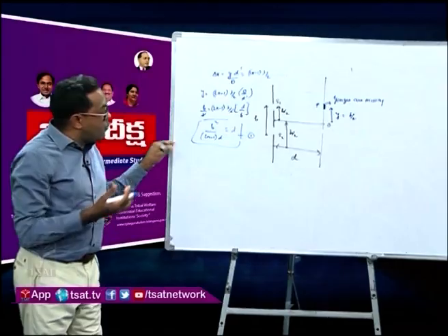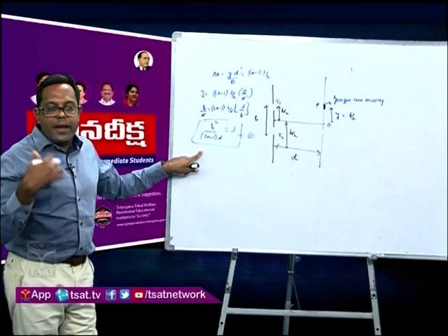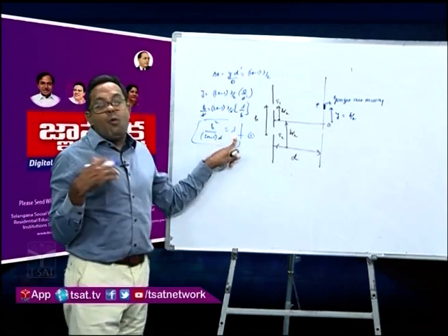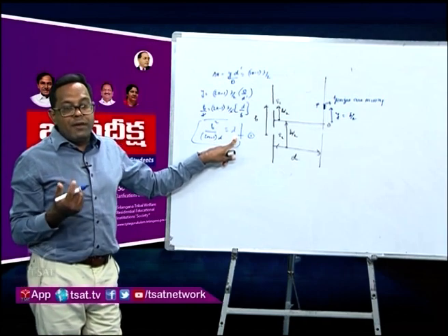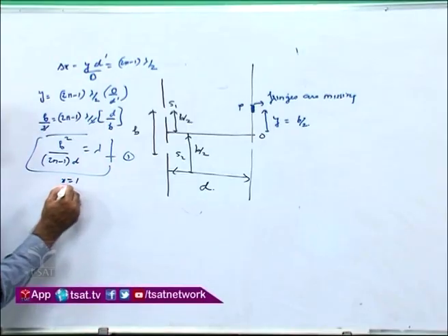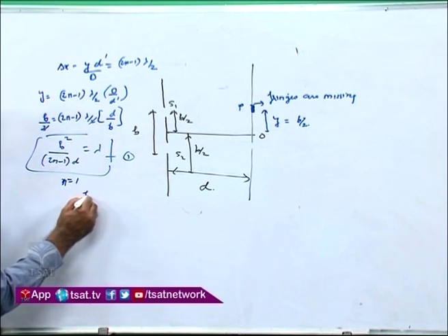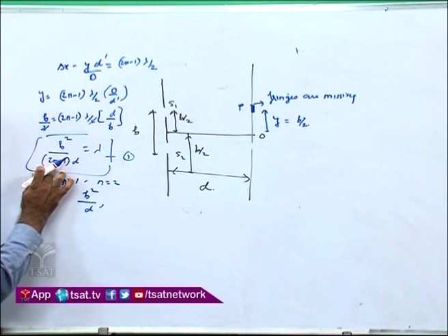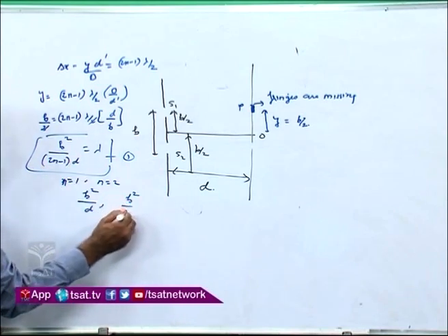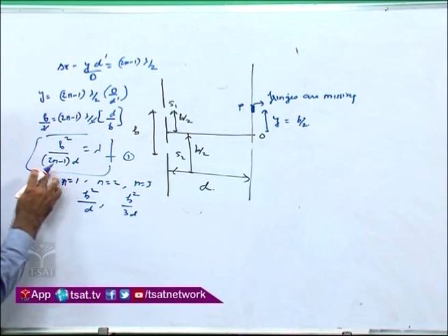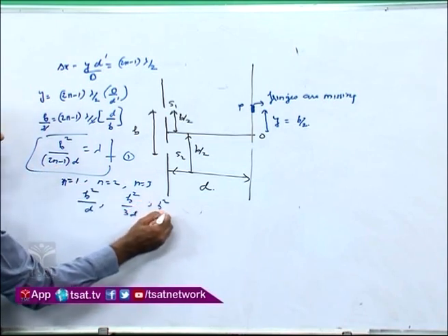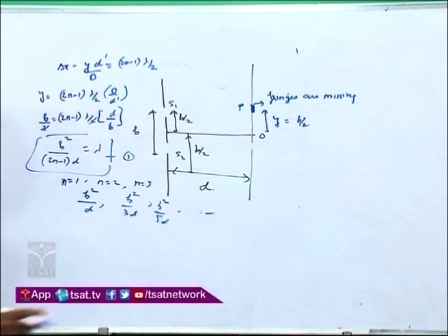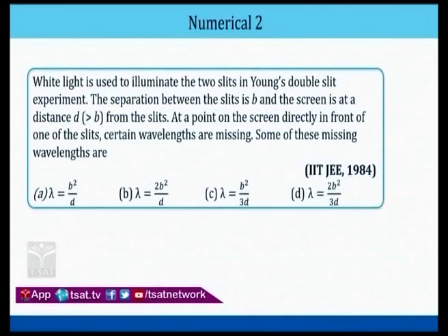Now you start using n equal to 1, n equal to 2 and n equal to 3, and we can get the different values of missing fringes. If I put n equal to 1, I will get b square by d. If I put n equal to 2, I will get 2 into 2 minus 1, that is 3, so b square by 3d. If I put n equal to 3, then 2 into 3 minus 1, that is 5, so b square by 5d, and so on. You can see these are the correct options, and we can get it up to n equal to 3, 4, 5, 6 and so on.